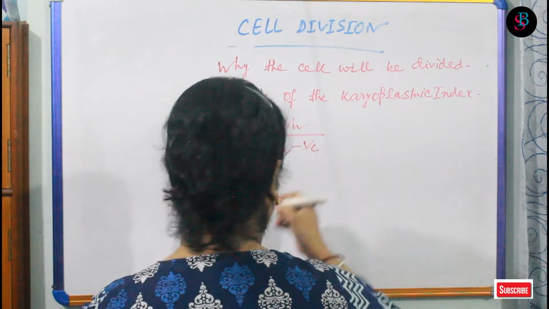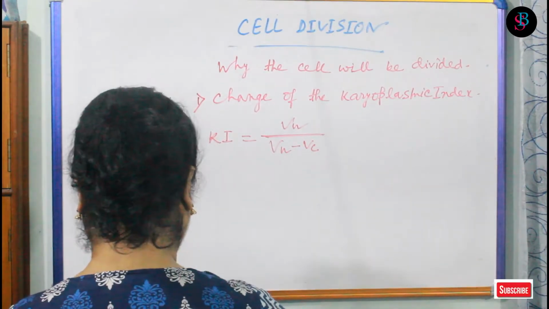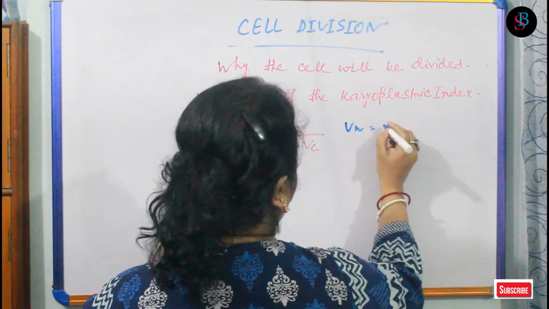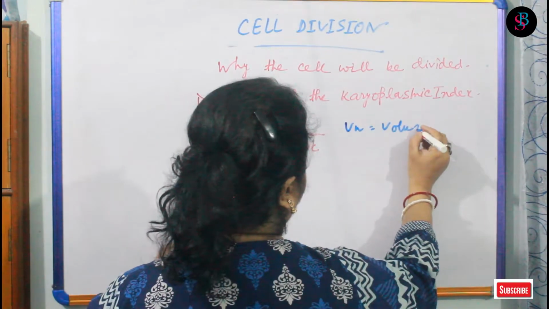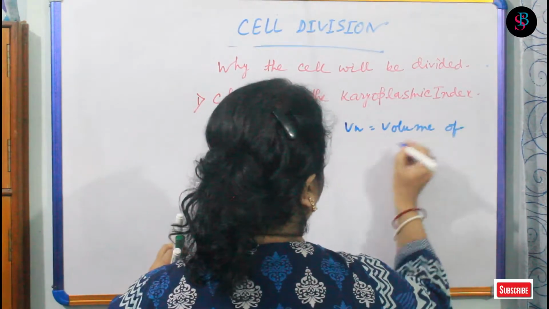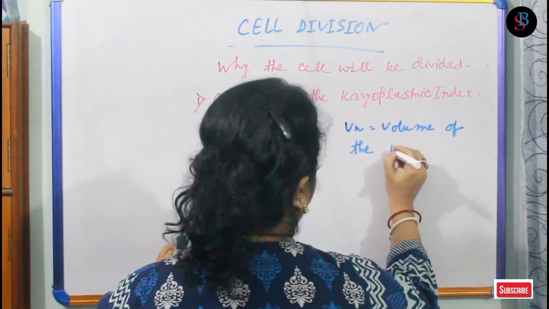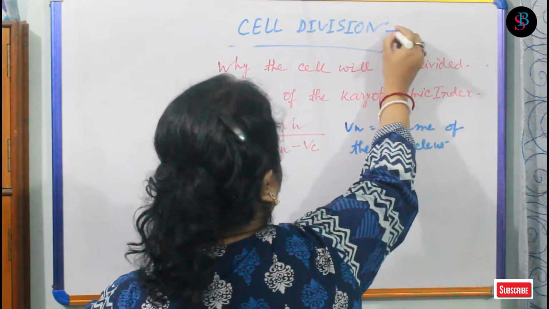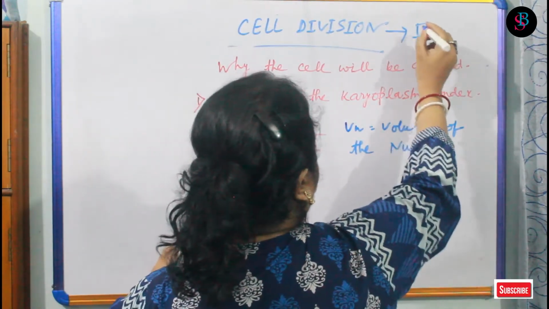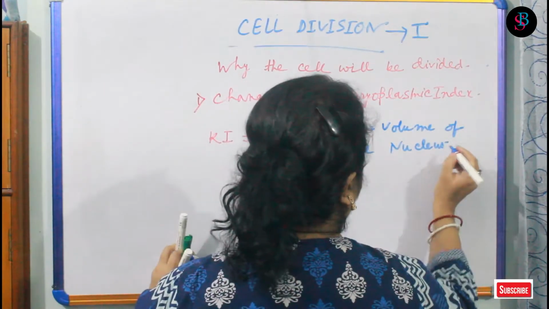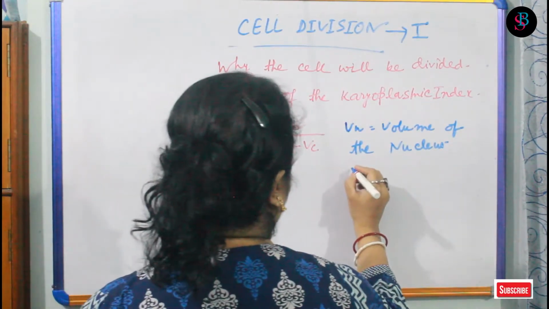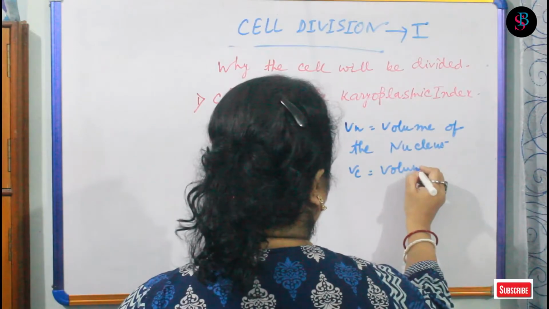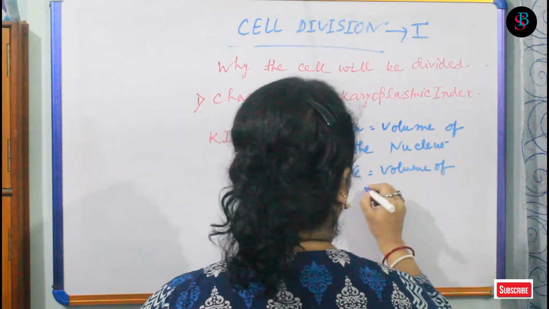Now Vn, what is Vn? Volume of the nucleus. And Vc is the volume of cytoplasm.